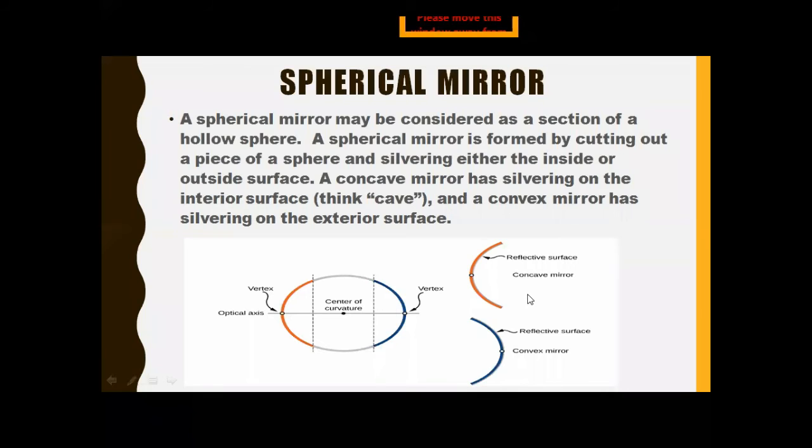And how do we form a concave mirror and a convex mirror? If we take a part from the spherical mirror and we polish it from the inner side, that side will become the polished side and the mirror is known as the concave mirror. And when we take a part from the spherical mirror and we polish it from the outer side, that mirror will become a convex mirror. So in a convex mirror the reflective surface is the outer surface, and in a concave mirror the reflective surface is the inner surface. I hope you understand. So take a screenshot and we will move toward the next slide.